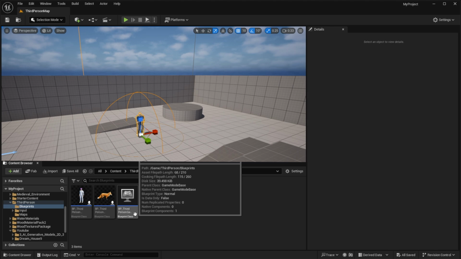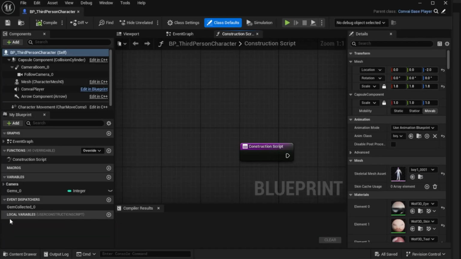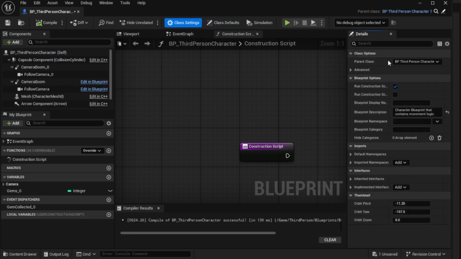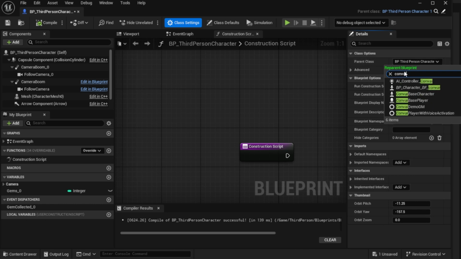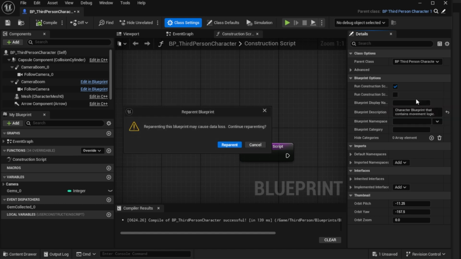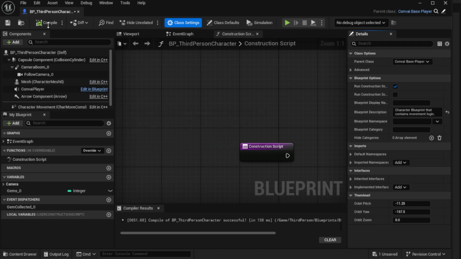Now in our third person or first person character blueprint, let's change parent class to Convai base player. So NPC will interact with it. And that's it, time to test it out.